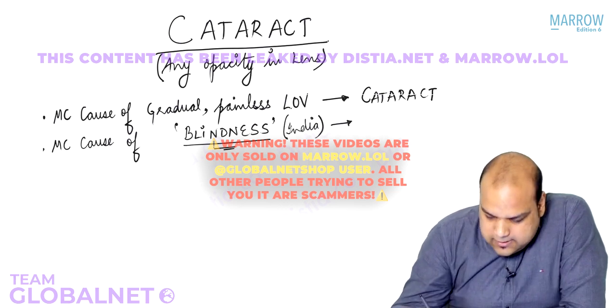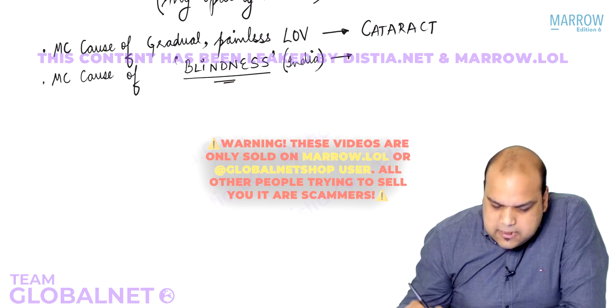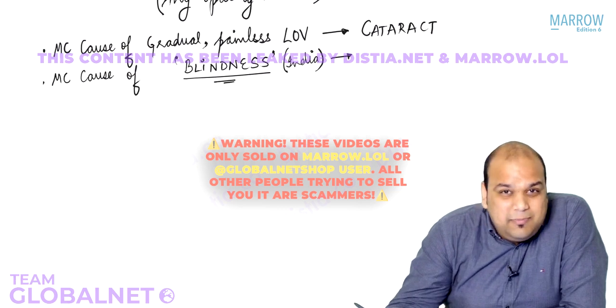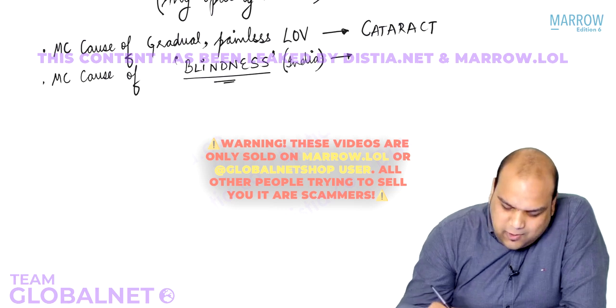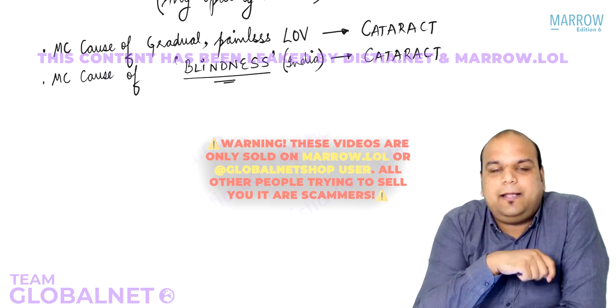Anybody? Can you reflect on this? I know it's a PSM based question, but an ophthalmology related PSM based question. Are you saying trachoma? Are you saying refractive error? All of those are wrong, everybody. The answer is again cataract.